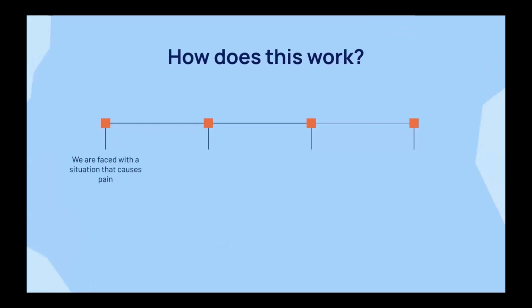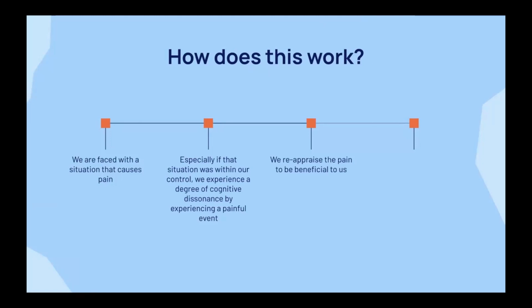So if we're faced with a situation that causes pain, we experience a degree of cognitive dissonance by experiencing this pain, especially if the situation was within our control. By reappraising the pain to be beneficial to us, it's seen as something that is good, and therefore, we reduce the feeling of pain that is associated with it.